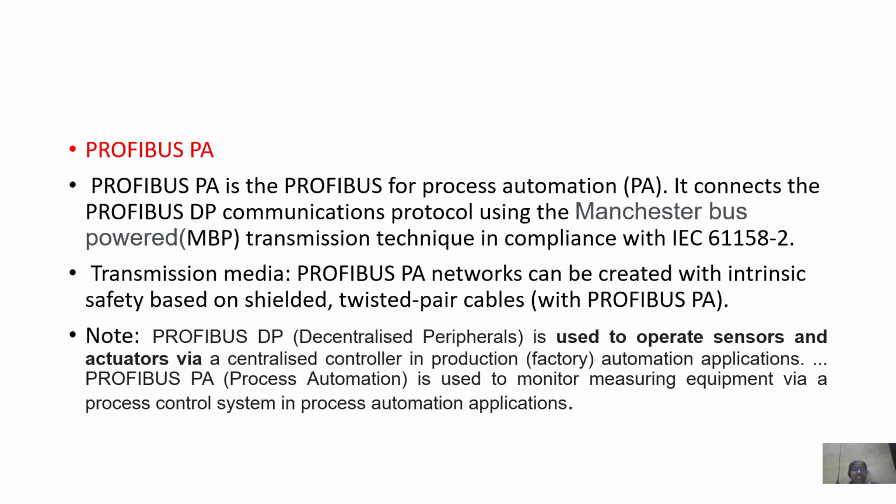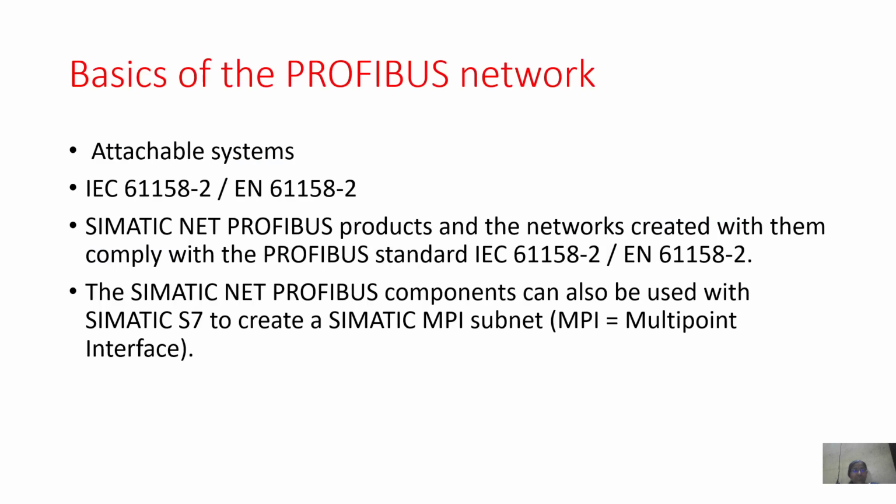Profibus DP, that is decentralized peripherals, is used to operate sensors and actuators via a centralized controller in production and automation applications. Whereas Profibus process automation is used to monitor measuring equipment via a process control system in process automation applications.